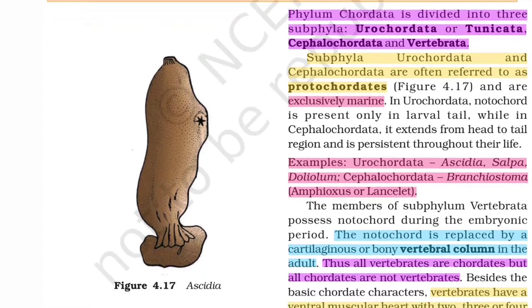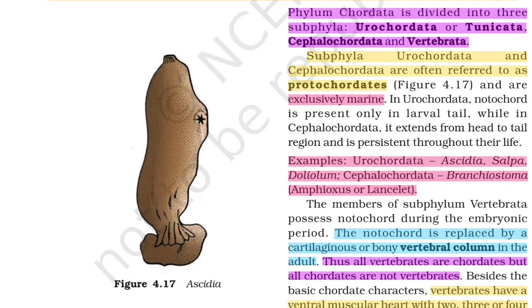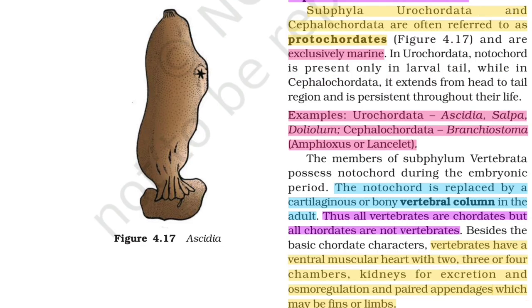Phylum Chordata is divided into three subphyla: Urochordata or Tunicata, Cephalochordata, and Vertebrata. Subphyla Urochordata and Cephalochordata are often referred to as protochordates. Figure 4.17. They are exclusively marine. In Urochordata, notochord is present only in larval tail, while in Cephalochordata it extends from head to tail region and is persistent throughout their life. Example: Urochordata: Ascidia, Salpa, Doliolum; Cephalochordata: Branchiostoma, Amphioxus, or Lancelet.